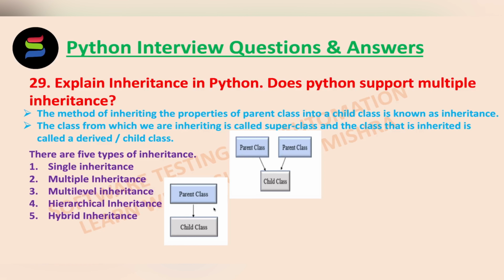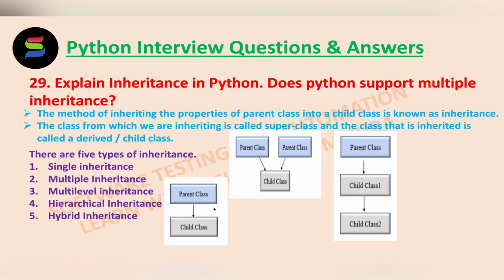What is multi-level inheritance? A class inherits from a child class or derived class. So, suppose you have 3 classes A, B, C, and A is the superclass, B is the child class of A and C is the child class of B. So, here you will see we have one parent class and child class 1 is getting inherited from the parent class, and again child class 2 is getting inherited from child class 1. So, we can say a chain of classes is called multi-level inheritance.